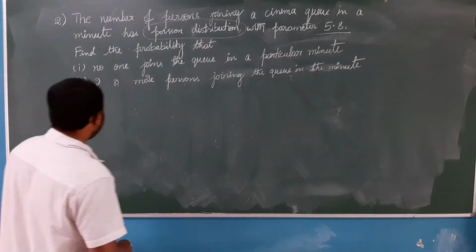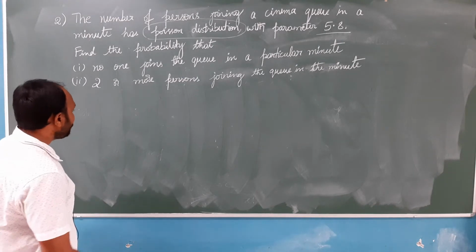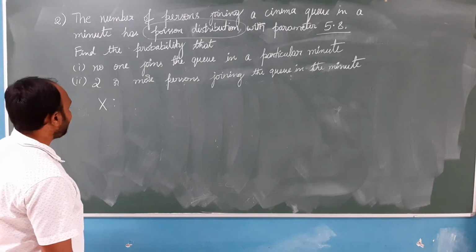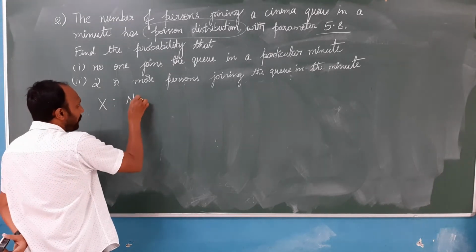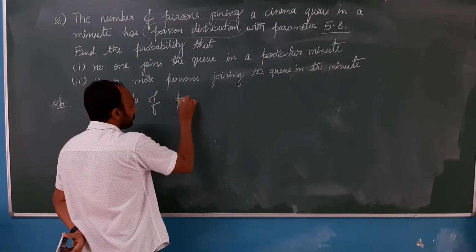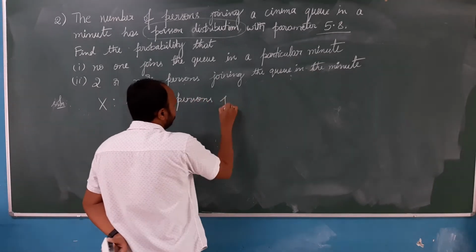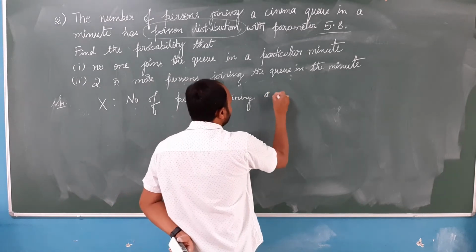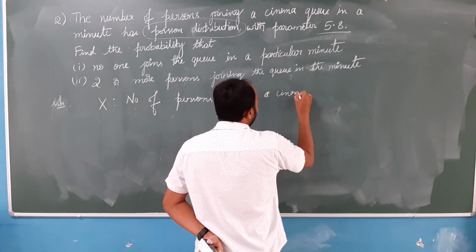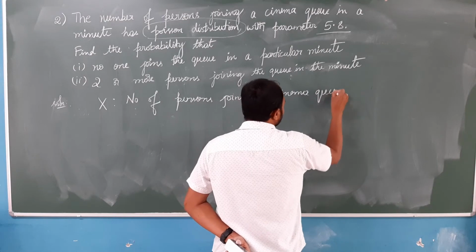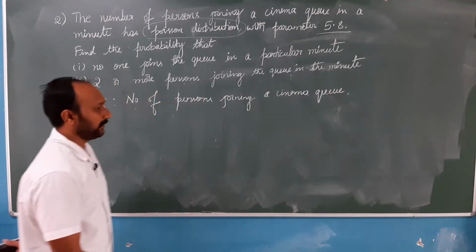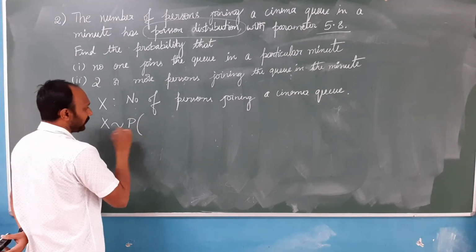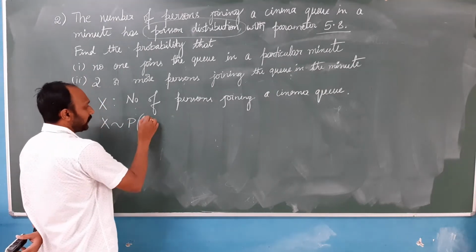Okay, so first in solving this problem we need to define the random variable x. So here what is x? X is the number of persons joining a cinema queue. This is the random variable x. So then x is behaving like a Poisson variate with lambda.